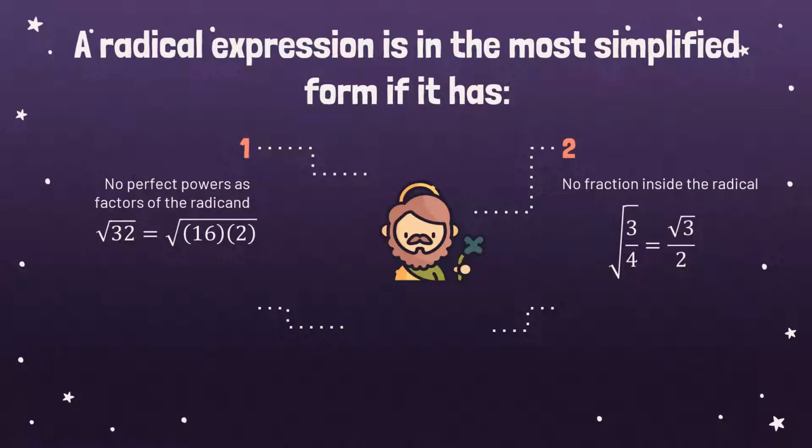Okay, when you see a fraction inside the radical sign, therefore it is not yet in the most simplified form. So you should be able to simplify it more. So the most simplified form for this is square root of 3 over 2.